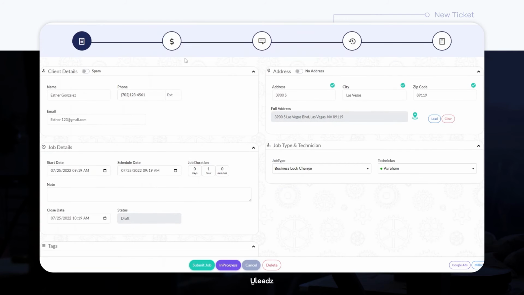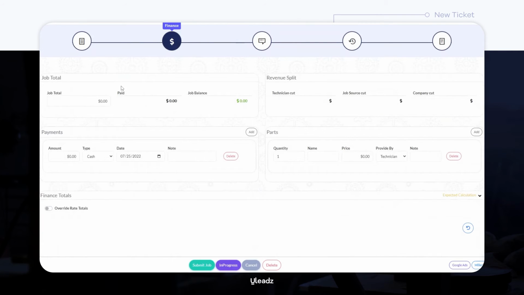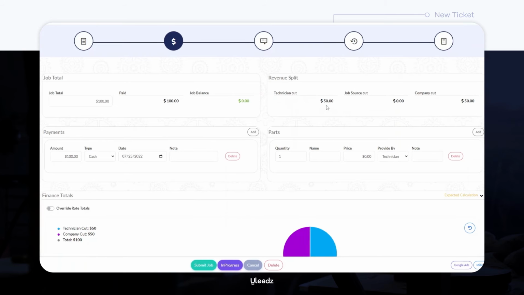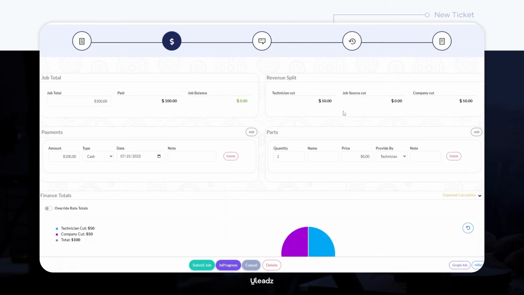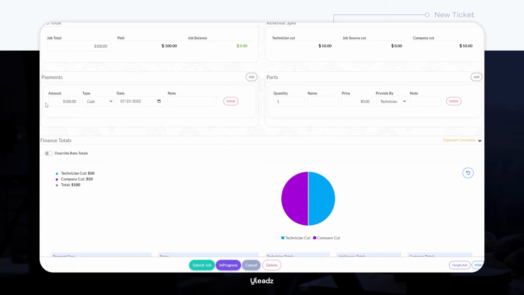Next, we have the finance section of your ticket creation. Establish the total for the job that is going to be done. Alright, now the revenue split. What will be your technician's cut? Your technician's cut will already be predetermined based on your tech settings, which we will be overviewing as well. You'll have access to pre-establish a set fee or percentage for your techs or override them completely on holidays or specific cases.